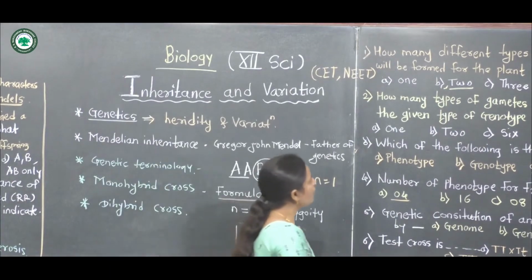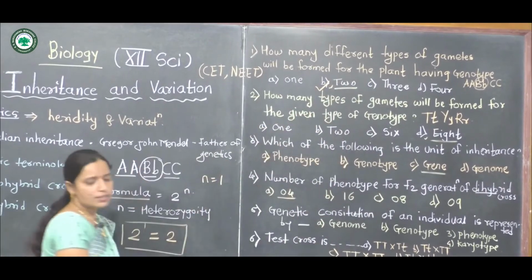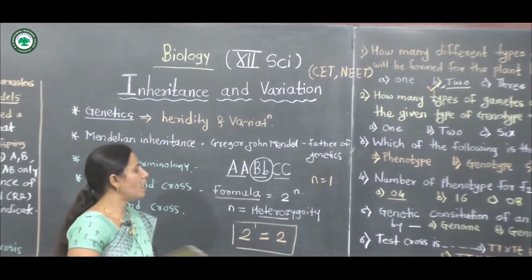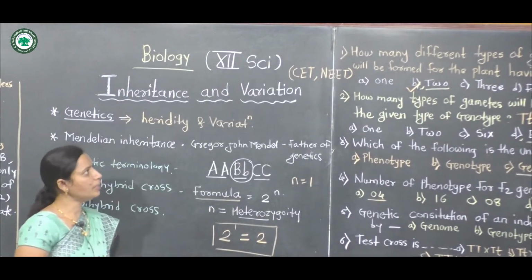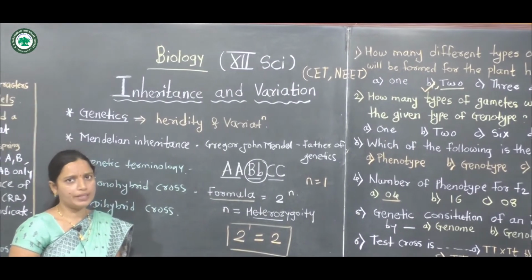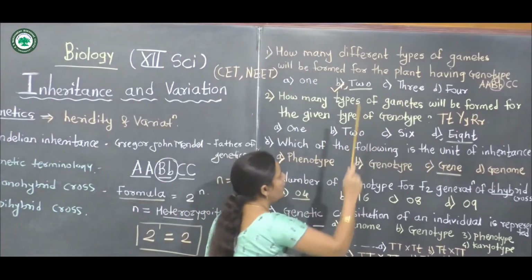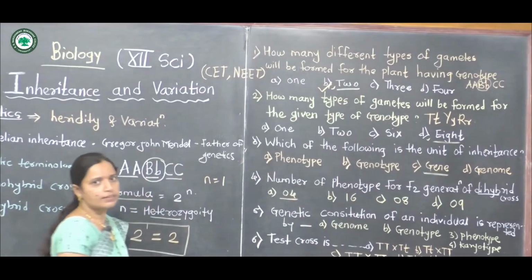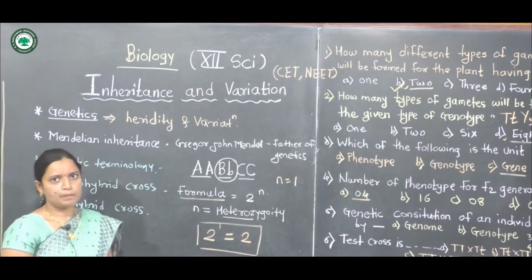For this problem, the answer is option number 2: the plant will form 2 different types of gametes.